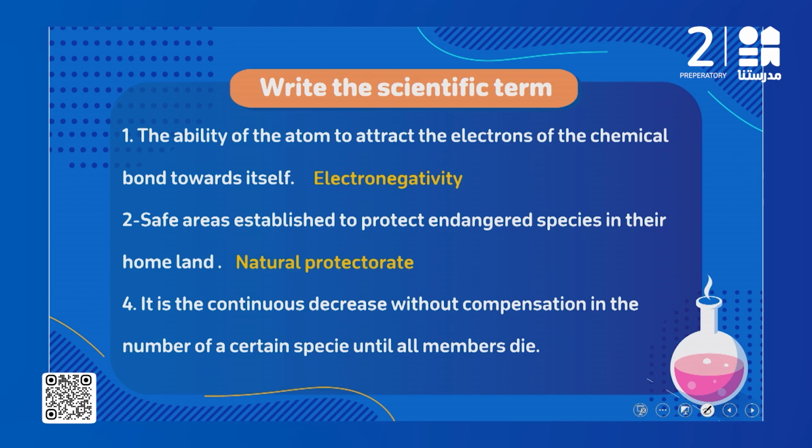Number 4, it's the continuous decrease without compensation in number of a certain species until all the members die. When we have continuous decrease without compensation in a number of a certain species, this is called what? This is the definition of extinction. This is extinction.